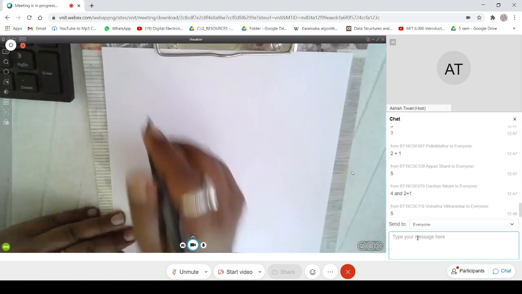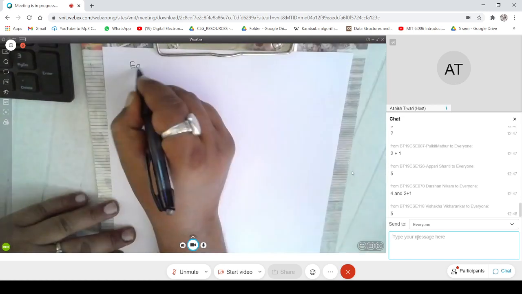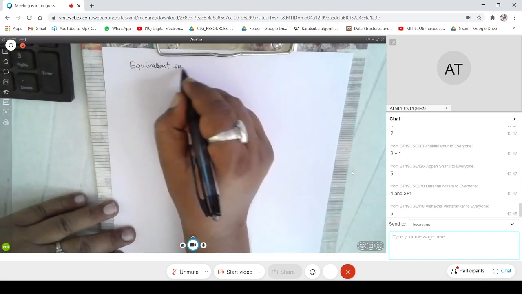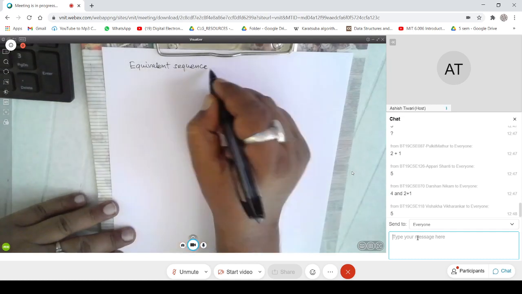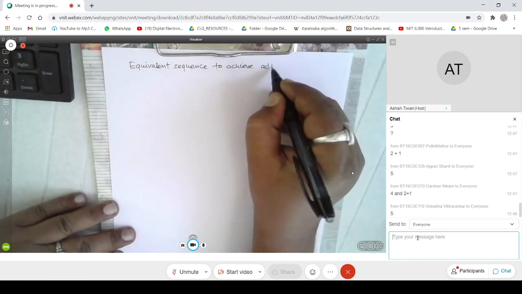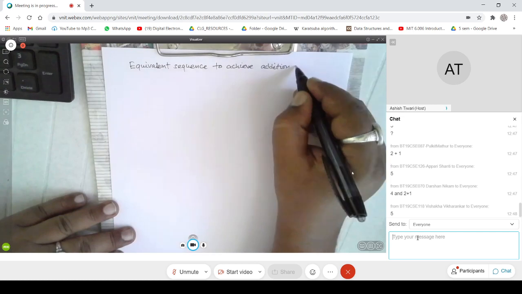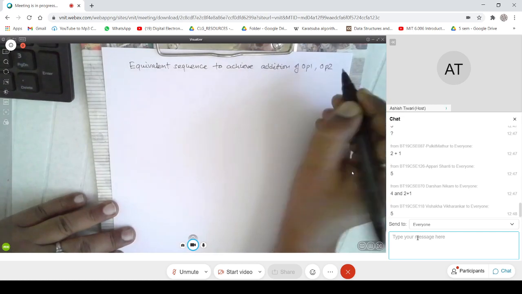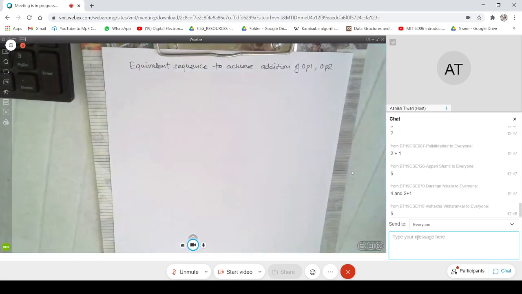So I want to give you the equivalent sequence of ISA level instructions to achieve the addition of operand 1 and operand 2. So let me write it down for you.